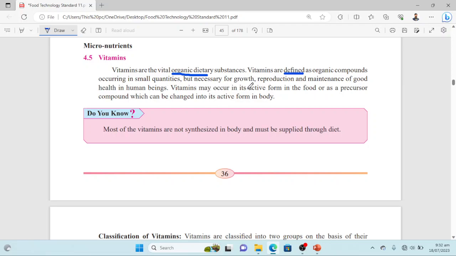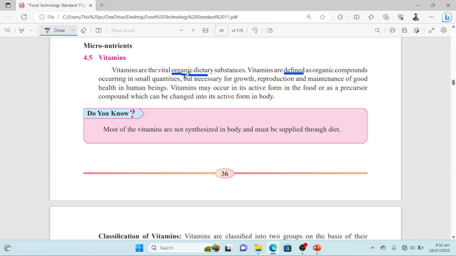Vitamins may occur in their active form in the food or as a precursor compound which can be changed into its active form in the body. So the two forms of vitamins are either already in active form, or they need some action to be changed into the active form.